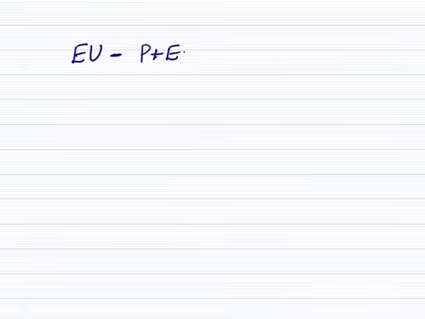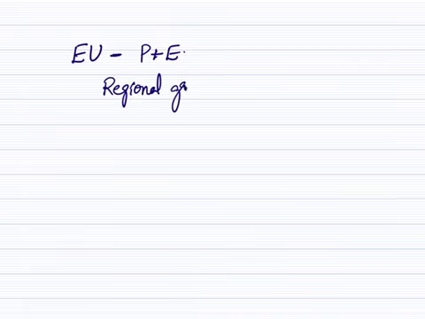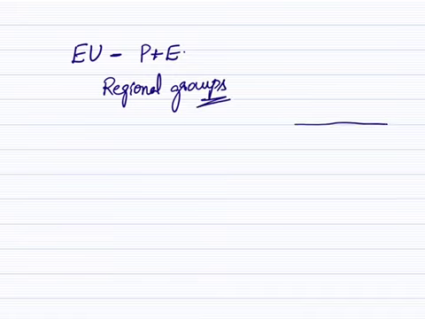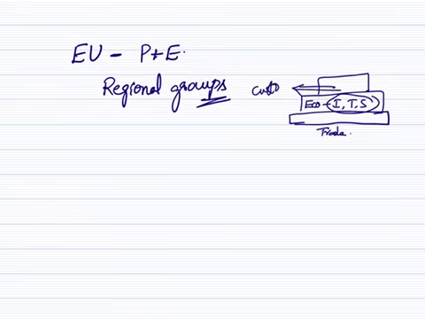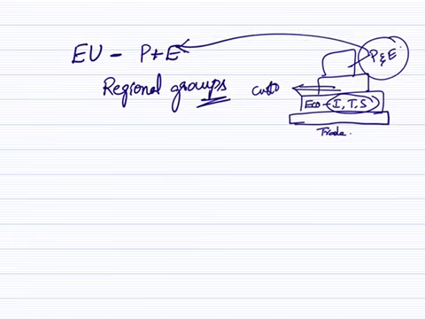What are these unions? We have regional groupings. Among regional groupings, there are different levels of cooperation. At some level, only the economic issues are discussed, only the trade-related economic issues. At the next level, all the economic issues, including investments, trade of goods, services, etc., are discussed. At other levels, total customs unions are formed. On the higher levels, both the political and economic issues are integrated. One such union is the European Union.